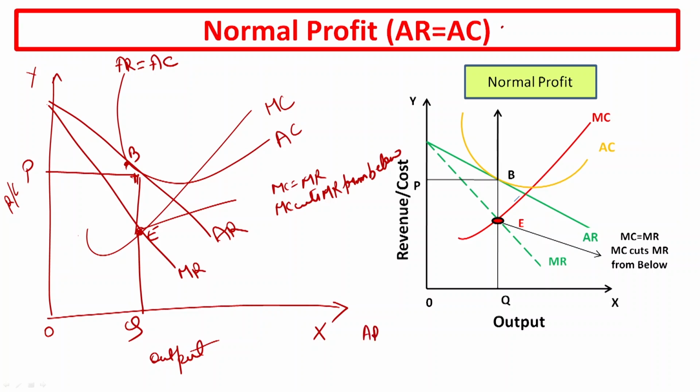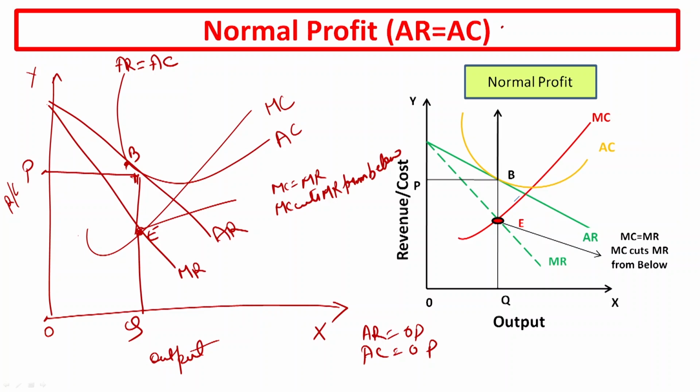Average revenue is OP because of this and this. Your average cost is also OP because at this point, AC and AR are touching each other at point B, and when you join point B to the y-axis, your average cost and average revenue remain the same, that is equal to OP.